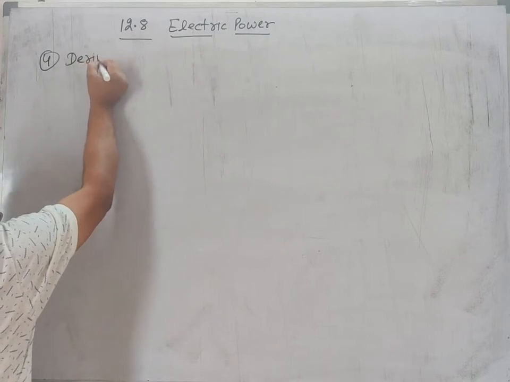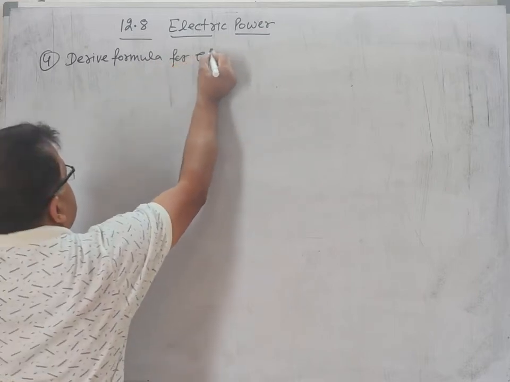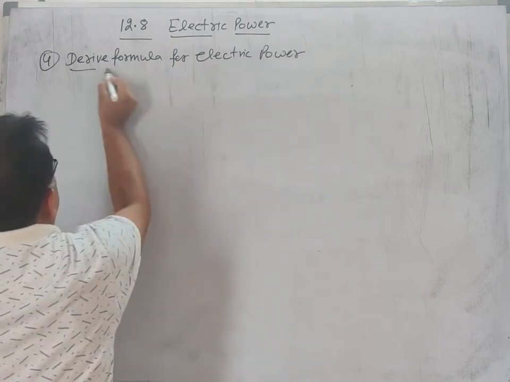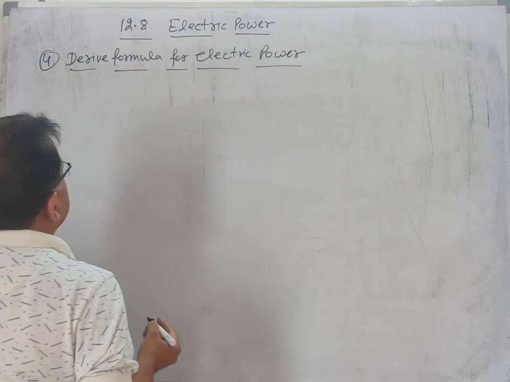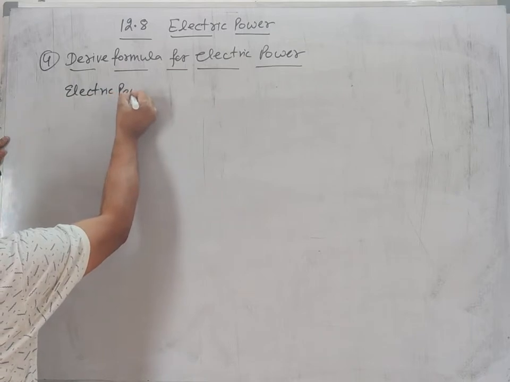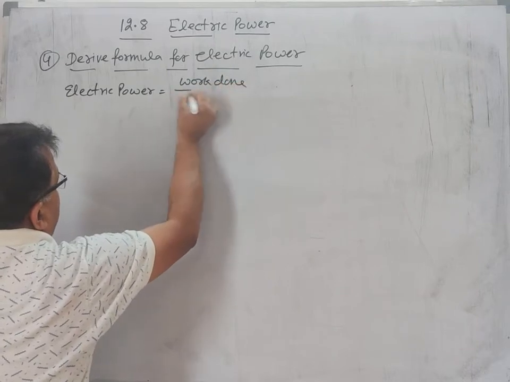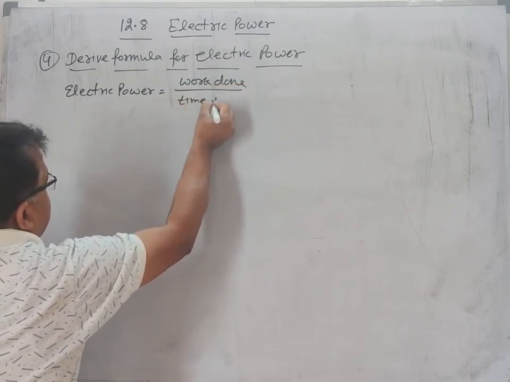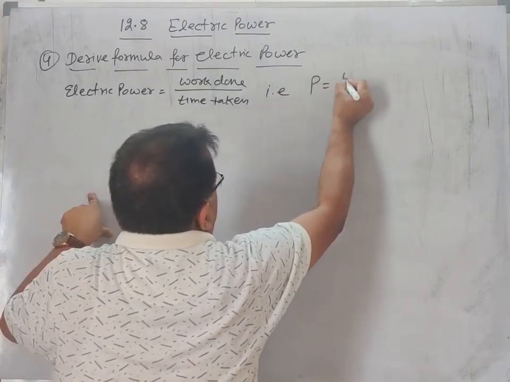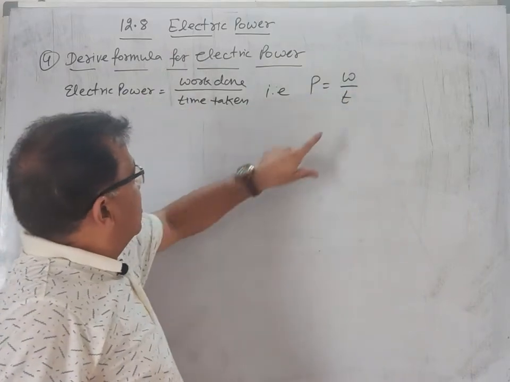Derive formula for electric power. Formula will be derived from its definition. We know electric power is equal to work done upon time taken. That is P is equal to W by T, where P is power, W is work done and T is